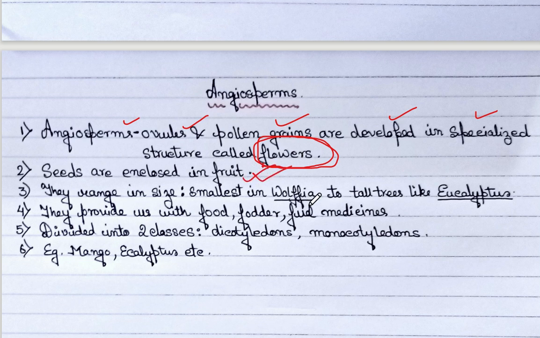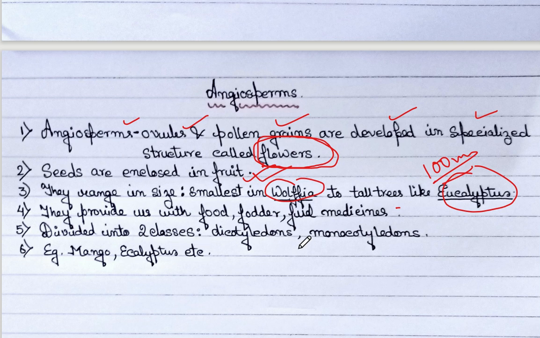Seeds, we know, are enclosed in the fruit. They vary largely in size. Smallest is Wolffia, and among tall trees is eucalyptus, which can grow up to 100 meters. They provide us with food, fodder, fuel, medicine. They have lots and lots of uses, so it would be a different chapter altogether.